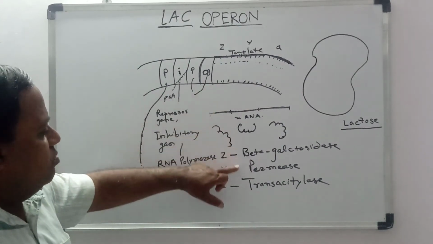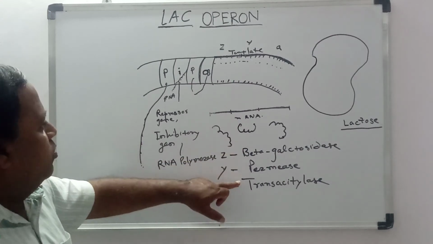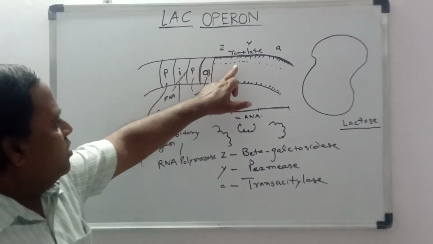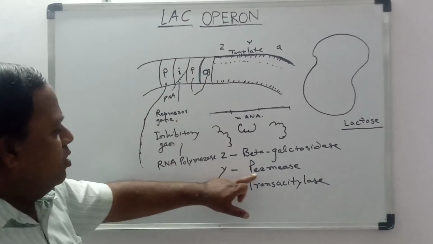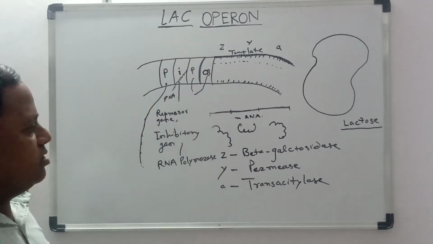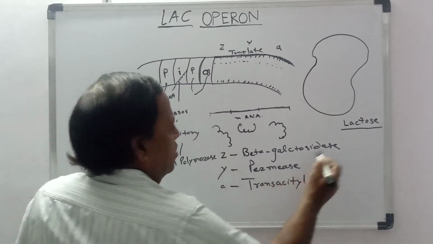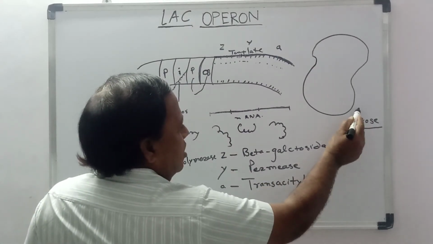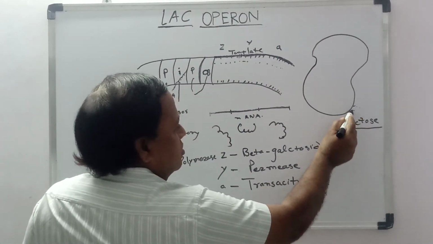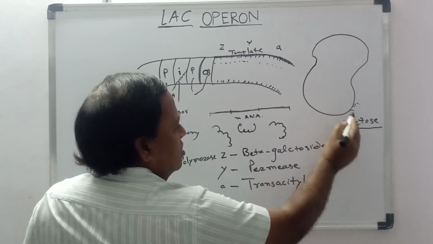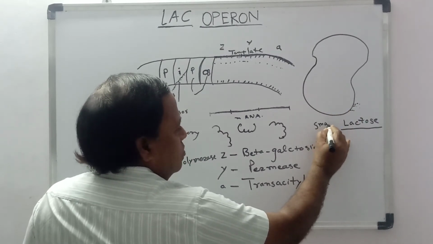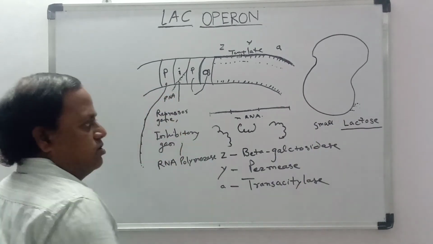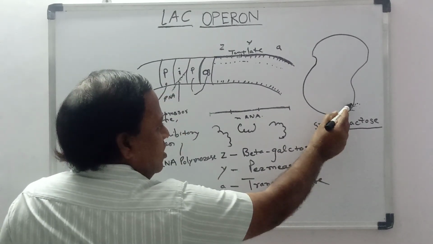Though the production of these three proteins will take place only after this operator region is freed, some amount of permease is always present. So this permease allows this lactose to enter inside, though in a small quantity.